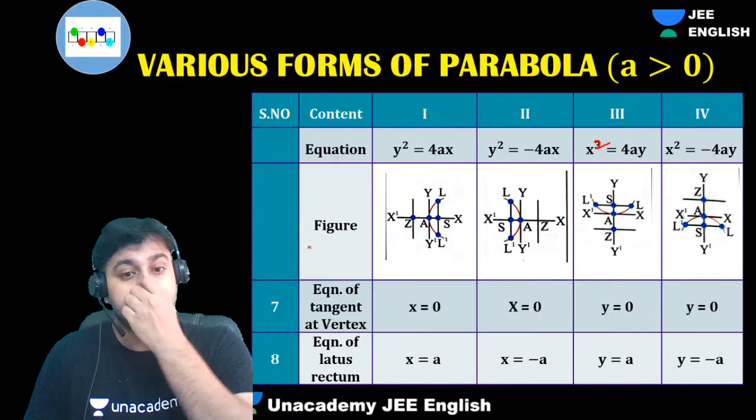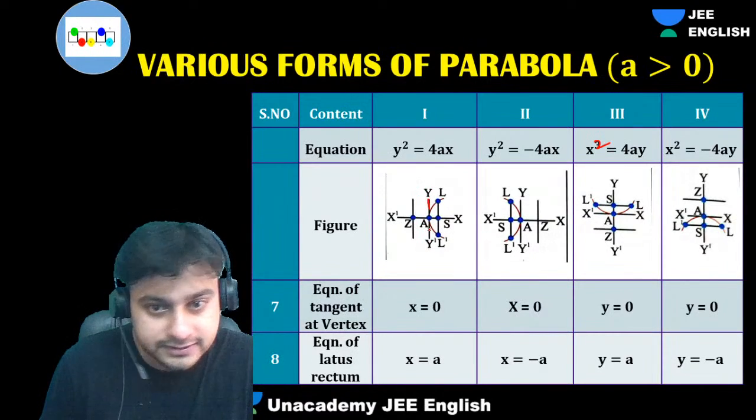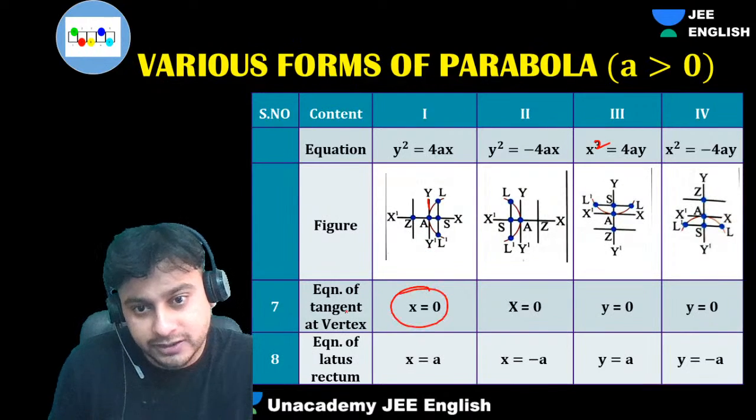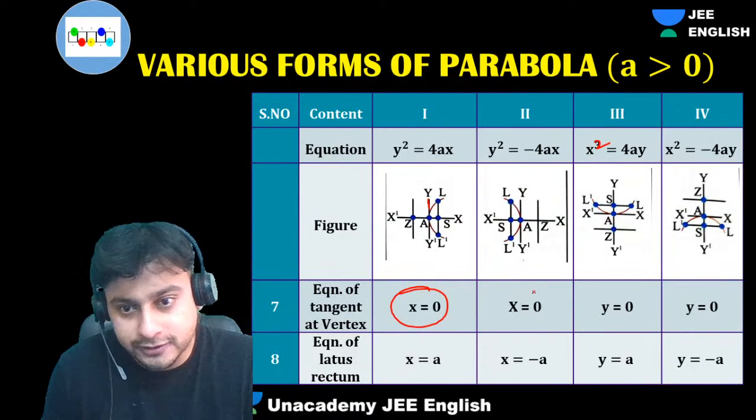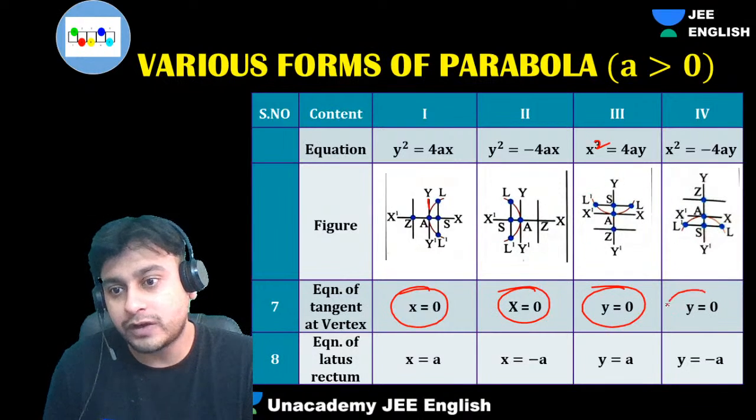Okay, don't worry. So guys, equation of tangent at vertex. Can I say here we have the y-axis? What is the direction? Tangent at the vertex, the y-axis. Its equation is x equals to 0. For this also it's x equals to 0. For this is what, guys? Y equal to 0. For this it is y equal to 0 again.